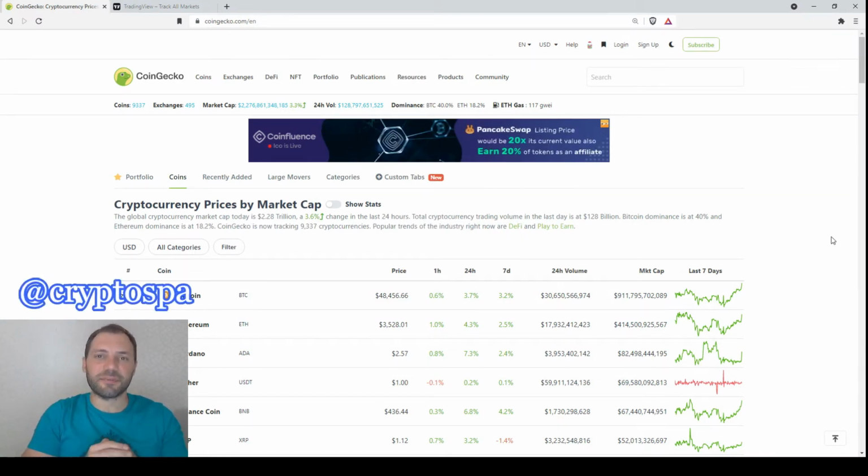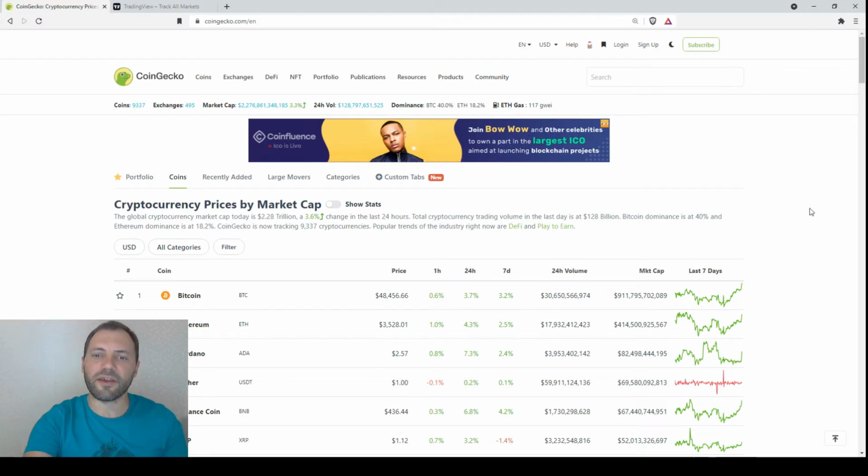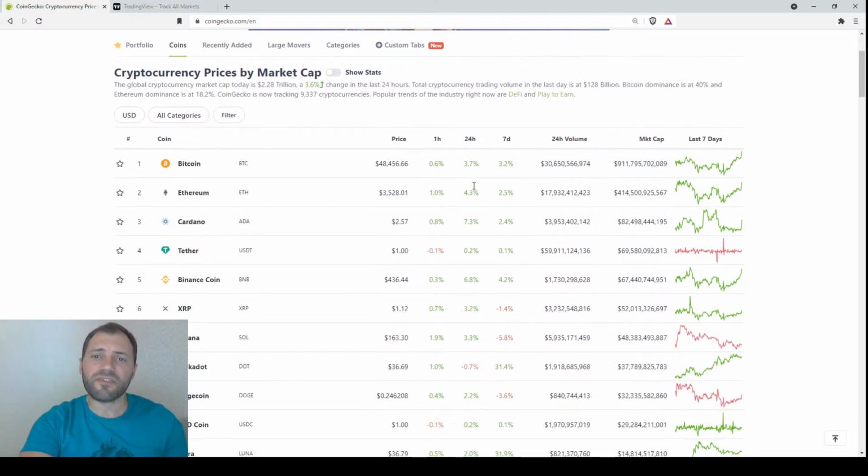This is my next cryptocurrency market overview. So let's start. Let's have a look at the prices of the major cryptocurrencies according to the site of CoinGecko. And as we see, the market has recorded a decent, I would say, intraday price increase for the last 24 hours. So it seems that probably this is the end of the correction that started earlier last week.